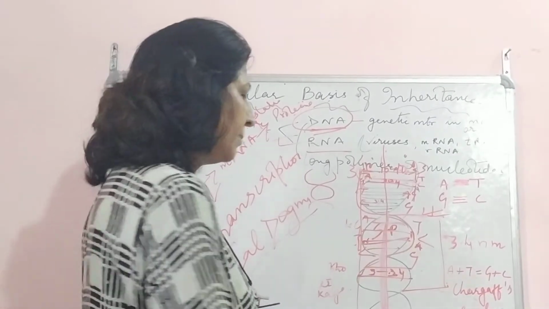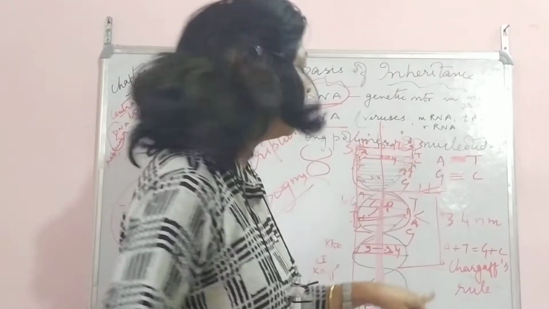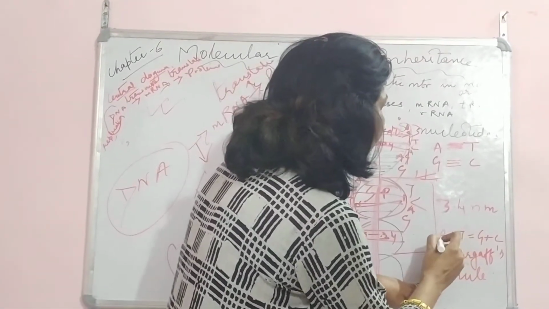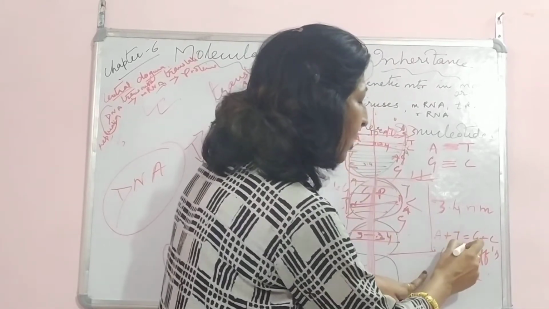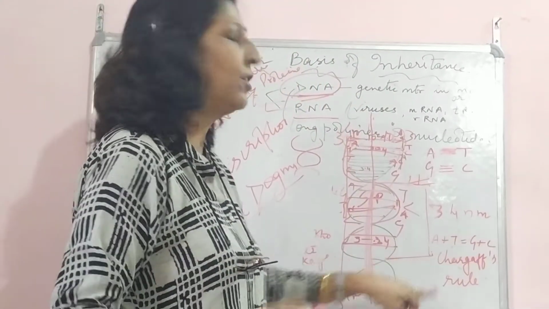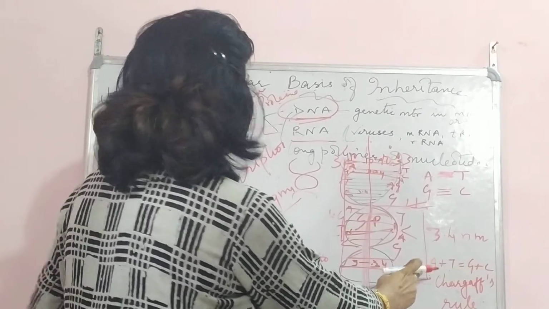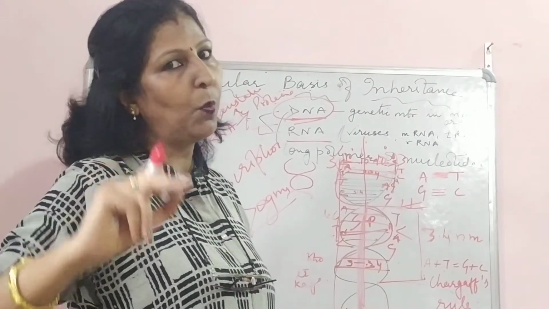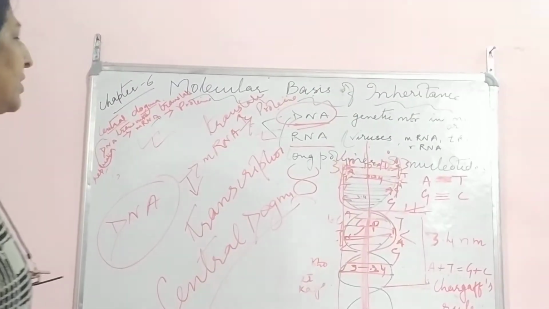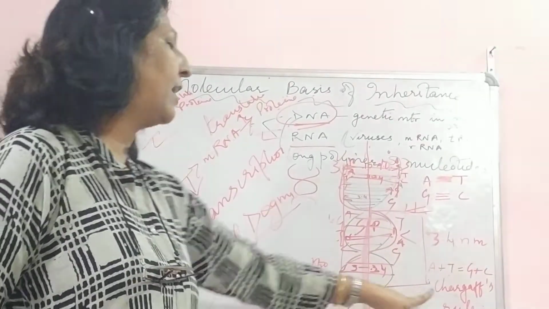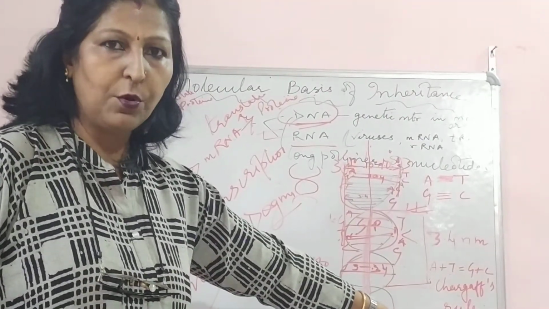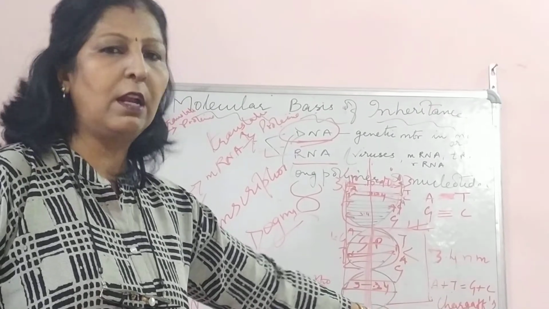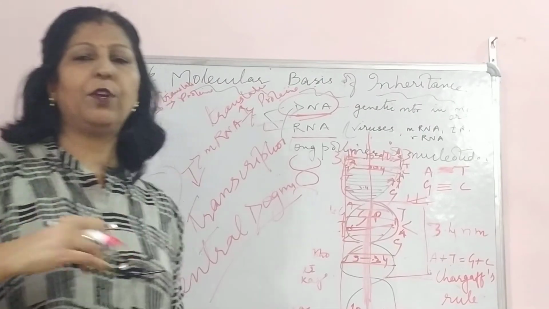Yes, one more thing, children. Chargaff's rule we forgot. Chargaff's rule says adenine plus guanine is equal to thymine plus cytosine, and this will be equal to 1. It means adenine, thymine and guanine, cytosine are in equal proportion. You get numericals related to it. So when we do it, this is Chargaff's rule. Okay, the proportion is equal to 1 or 100%. So with this we come to the end of this particular topic.